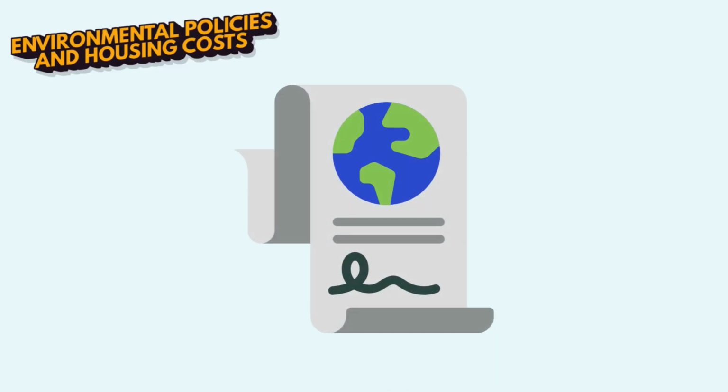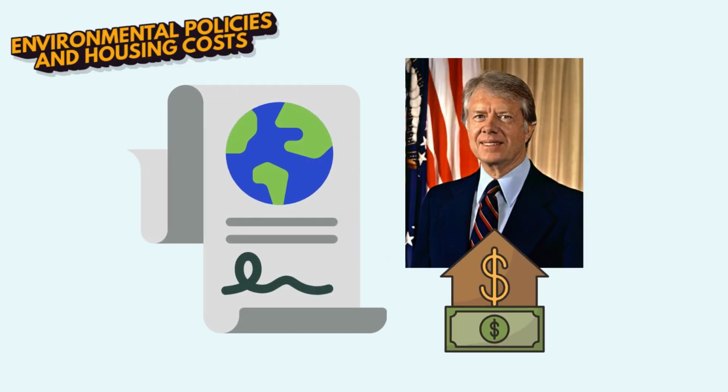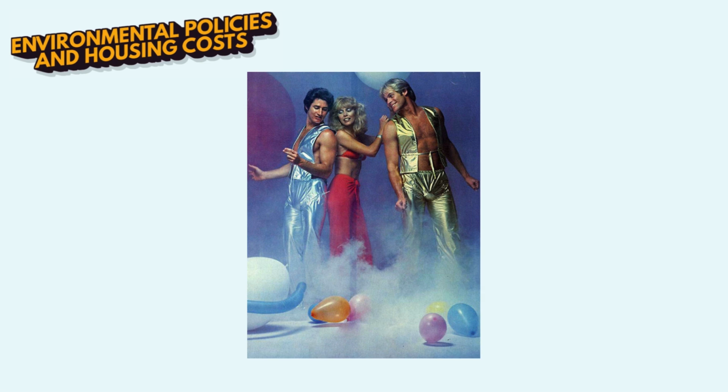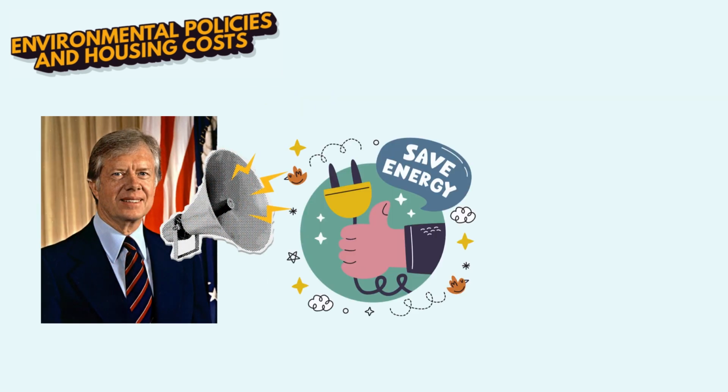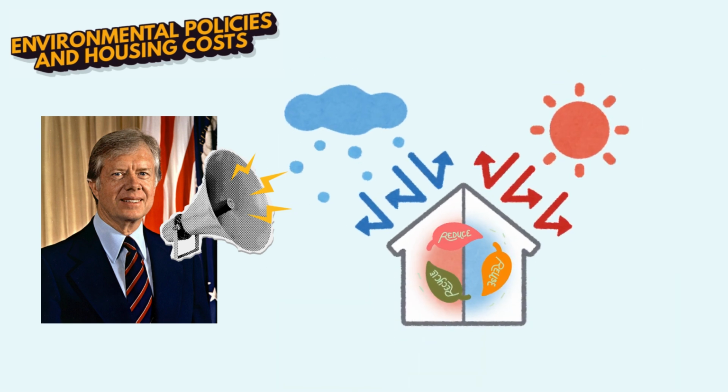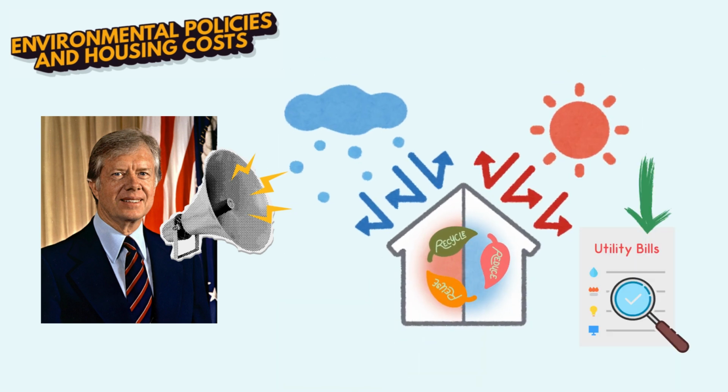Using environmental policies, presidents can affect housing costs. In the 1970s, President Carter advocated for conserving energy by using measures to change building standards, like insulation that would reduce utility bills in energy-conserving homes.